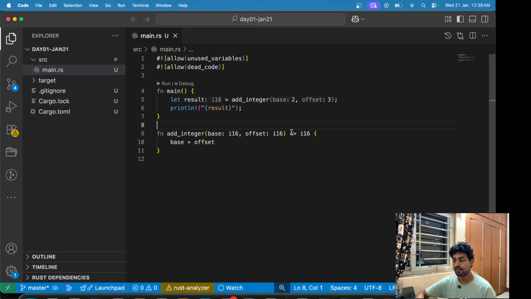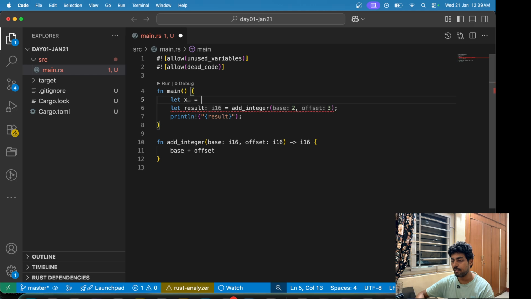But now there are some things. So this is a very basic example, but now I want to show some things here. Let's say this is a very primitive data type, which is I16, but we don't want that. What we want is, when we are passing that base here, it is just copying that number. Let x be equal to 2, and we are just passing x here.